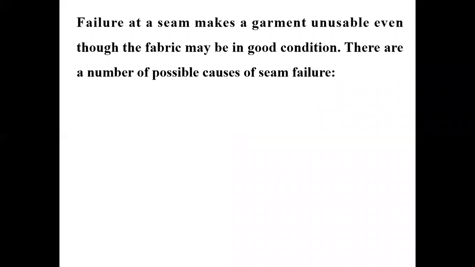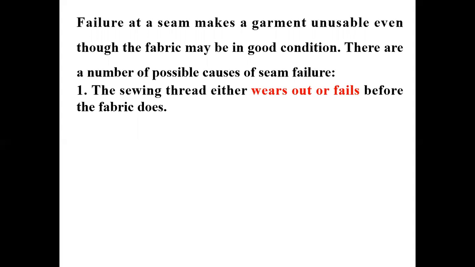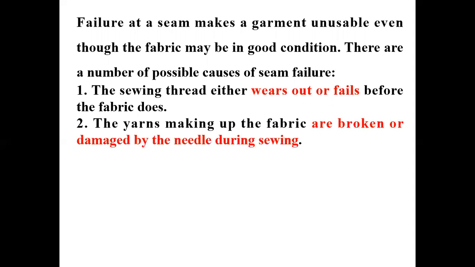Now, let us see what is the importance of seam. Failure at a seam makes a garment unusable even though the fabric may be in good condition. There are a number of possible reasons which may cause failure of seam. The first thing is the sewing thread either wears off or fails before the fabric does. Second is the yarns making the fabric are broken or damaged by the needle during the sewing. And third one is the seam slippage. So these are the three major factors which are responsible for failure of seam.